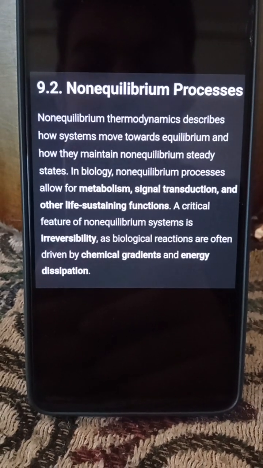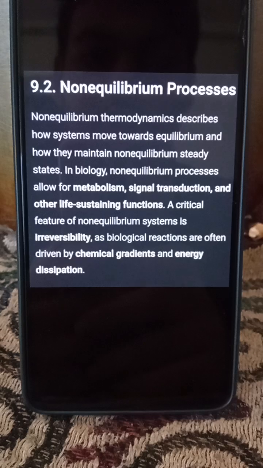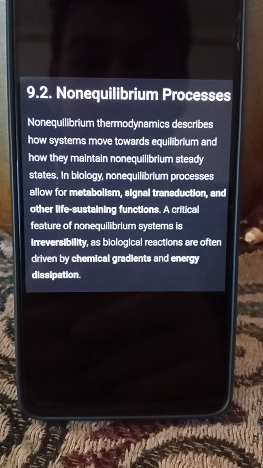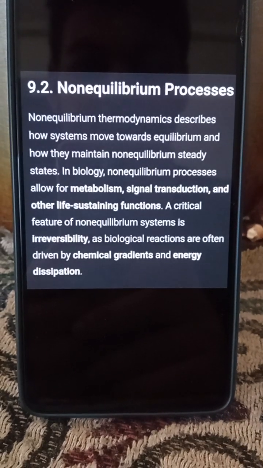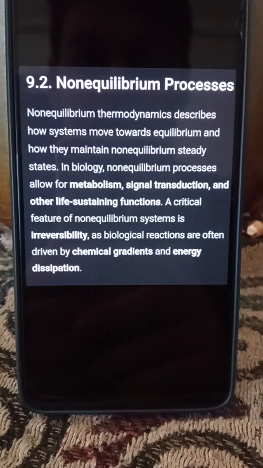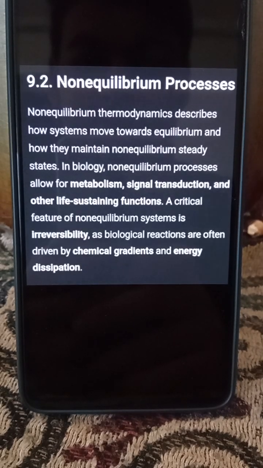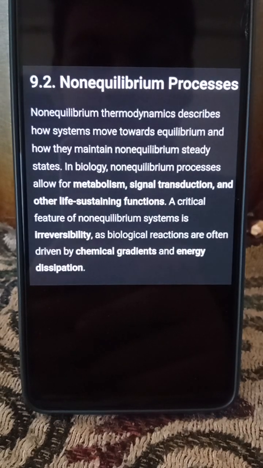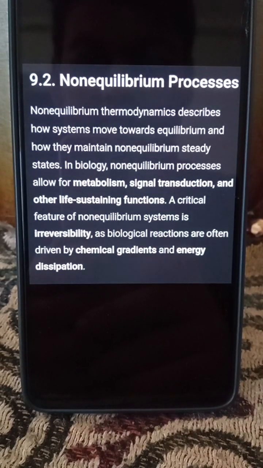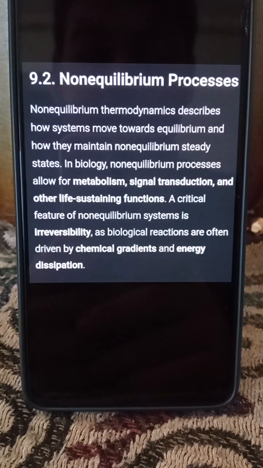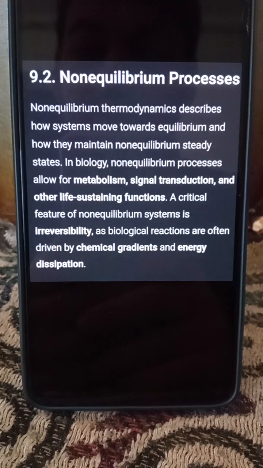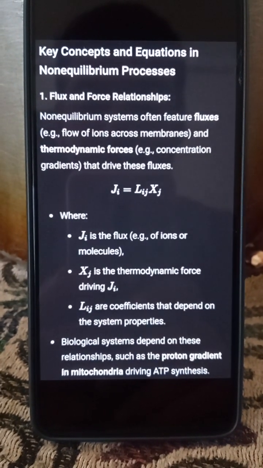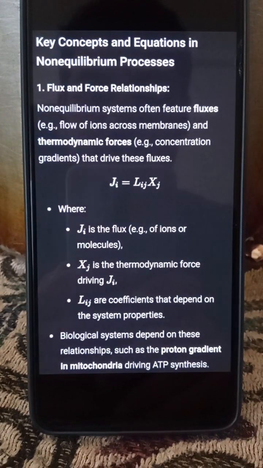So our next topic is non-equilibrium processes. Non-equilibrium thermodynamics describes how systems move toward equilibrium and how they maintain non-equilibrium states in biology. Non-equilibrium processes allow for metabolism, signal transduction, and other life-sustaining functions. A critical feature of non-equilibrium systems is irreversibility, as biological reactions are often driven by chemical gradients and energy dissipation. So the key concepts and equations in non-equilibrium processes are the flux and force relationship.